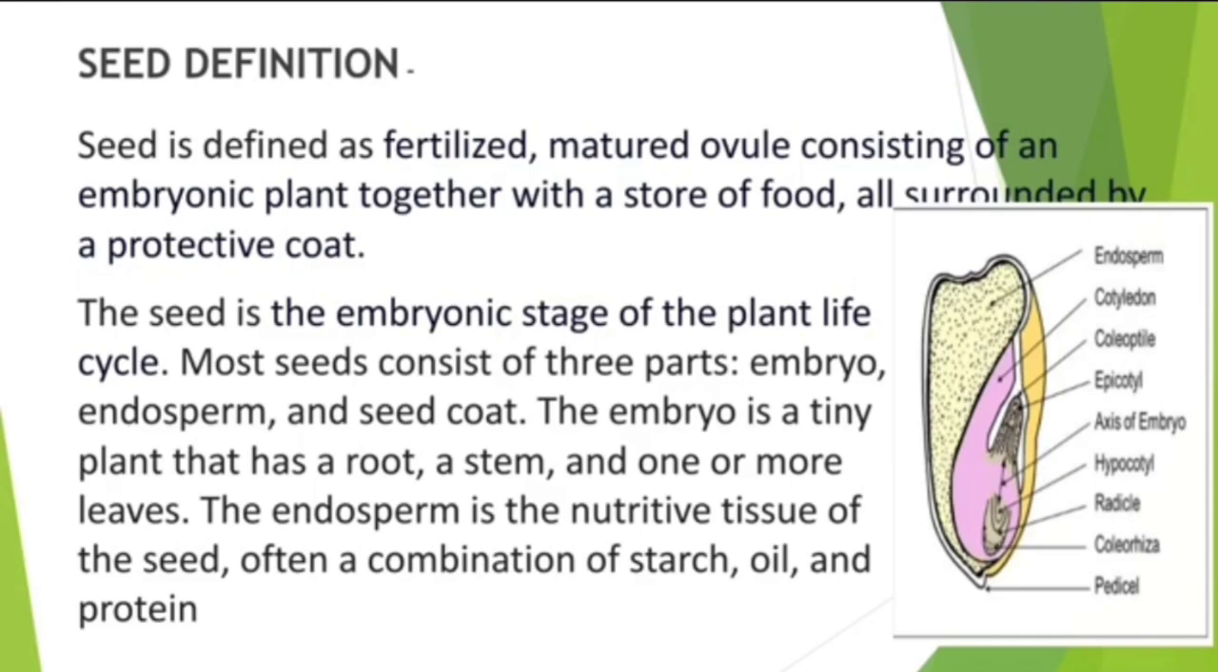Seed definition. Seed is defined as a fertilized matured ovule consisting of an embryonic plant together with a store of food, all surrounded by a protective coat. The seed is the embryonic stage of the plant life cycle. Most seeds consist of three parts: embryo, endosperm, and seed coat. The embryo is a tiny plant that has a root, a stem, and one or more leaves. The endosperm is the nutritive tissue of the seed, containing a combination of starch, oil, and protein.